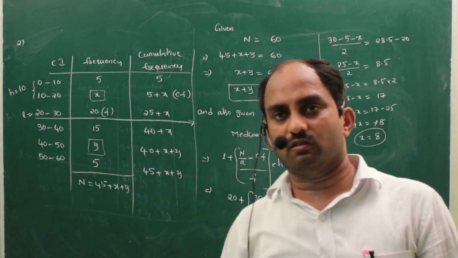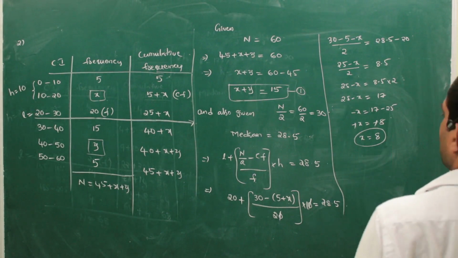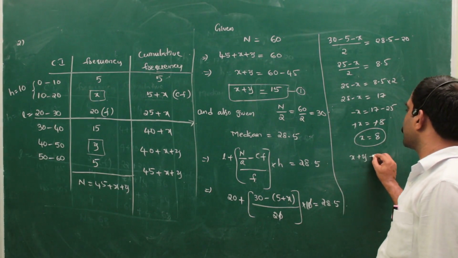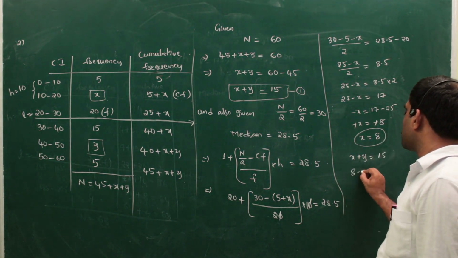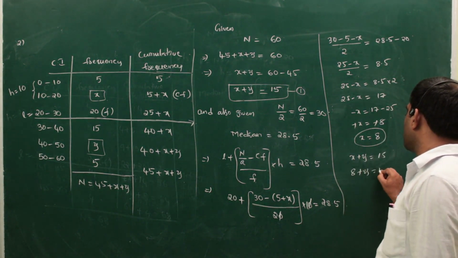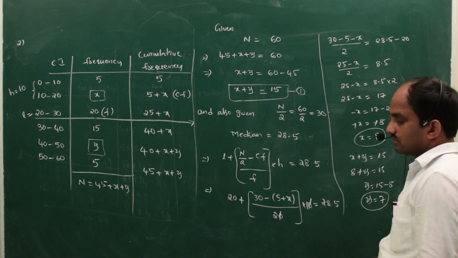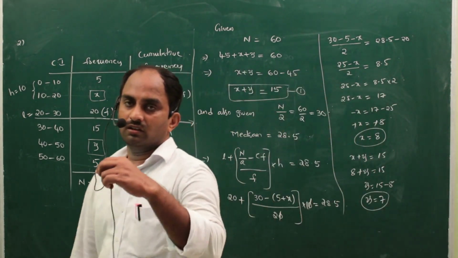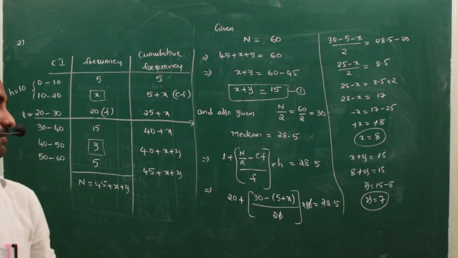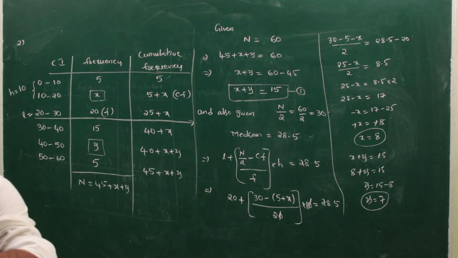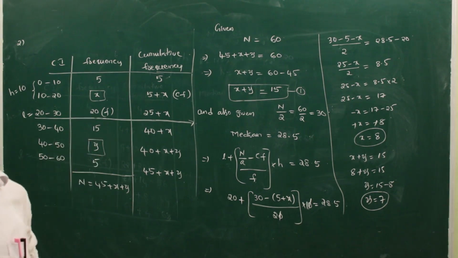So to find the y value, that x value you have to substitute in equation 1. So equation 1 is what? X plus y is equal to 15. X value how much? 8 plus y is equal to 15. Y is equal to 15 minus 8. So y is equal to, we are getting 7. Like this we find the values of x and y. These are the two model problems in the median. First one is the median of grouped data. Second one is the median of grouped data with a missing term.